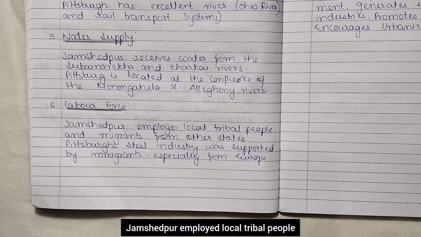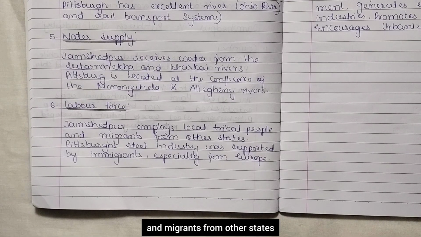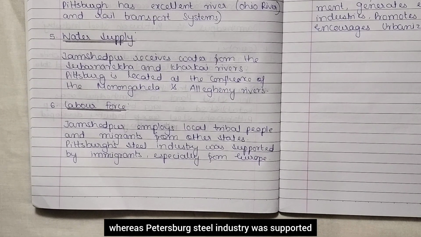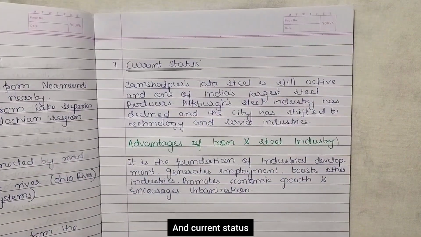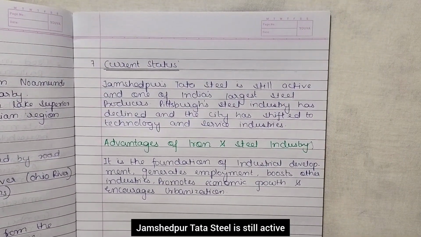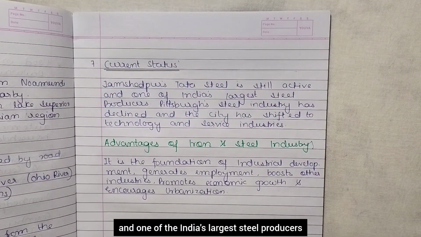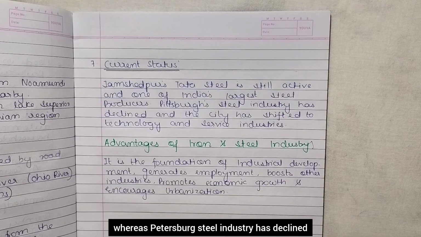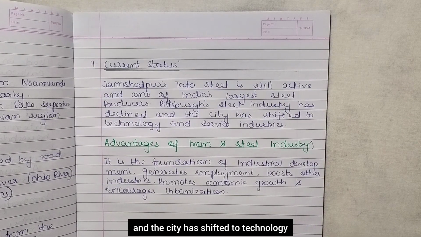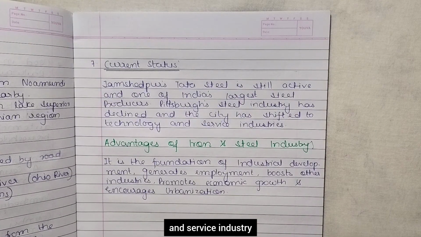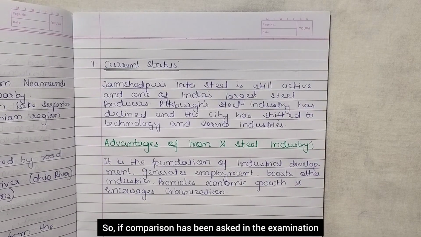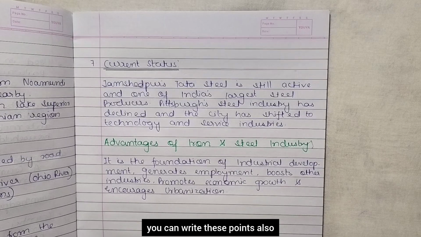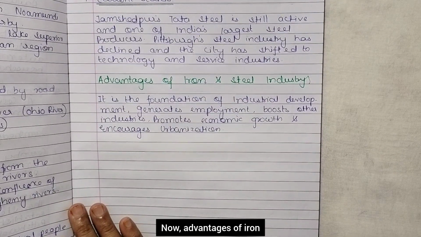Labor force. Jamshedpur employs local tribal people and migrants from other states, whereas Pittsburgh steel industry was supported by immigrants, especially from Europe. And current status, Jamshedpur Tata Steel is still active and one of India's largest steel producers, whereas Pittsburgh steel industry has declined and the city has shifted to technology and service industry. So if comparison has been asked in the examination, you can write these points also. Now, advantages of iron and steel industry.